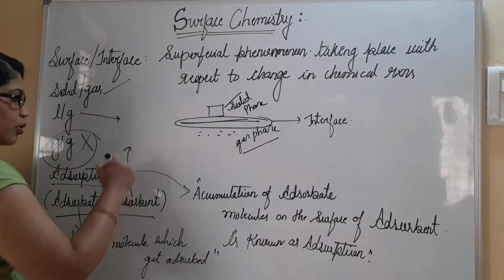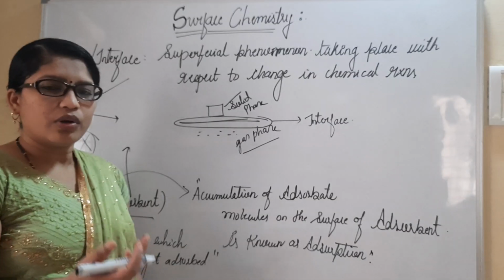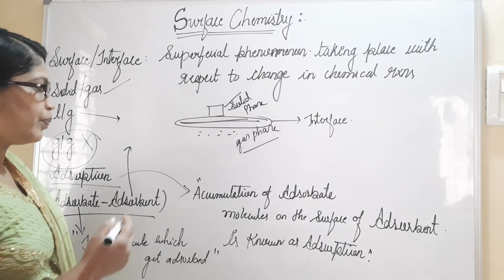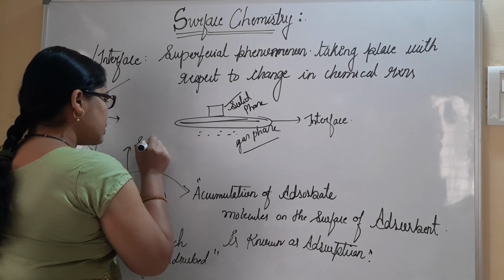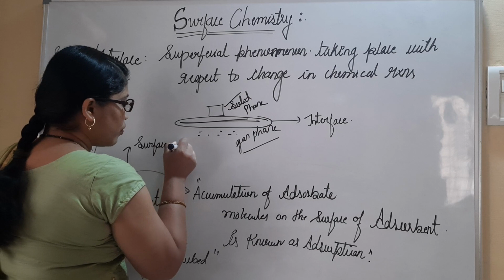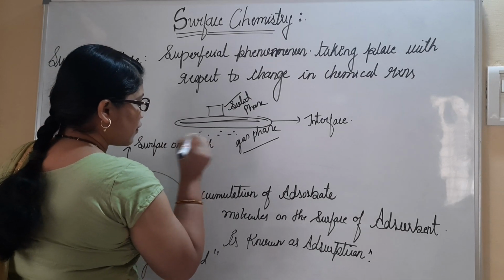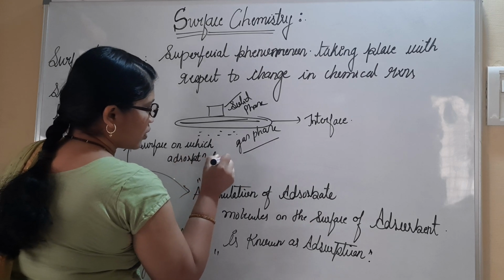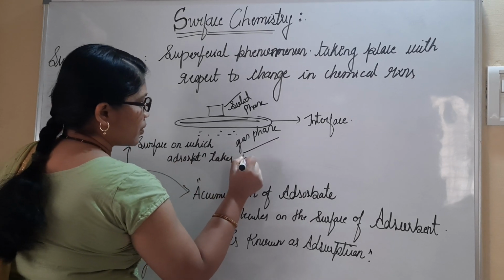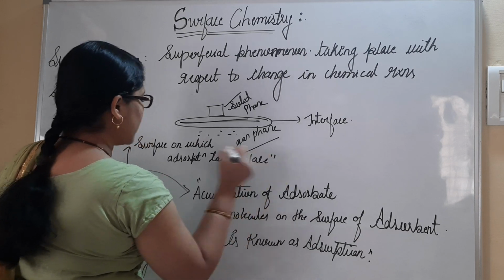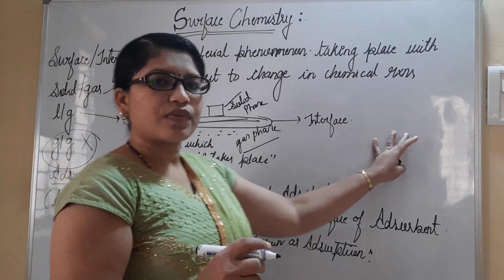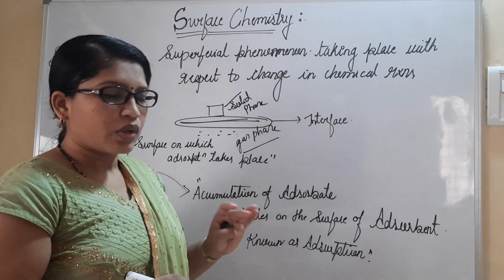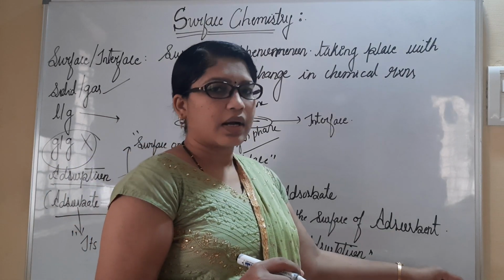Adsorbent is a molecule, or a surface, which allows adsorption to take place. It's a surface on which the adsorption process takes place. For example, if we consider the surface of the board, we can say it is the adsorbent, on which the adsorbate will come and adhere.